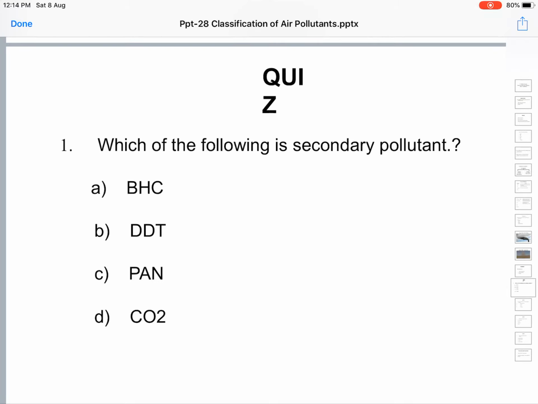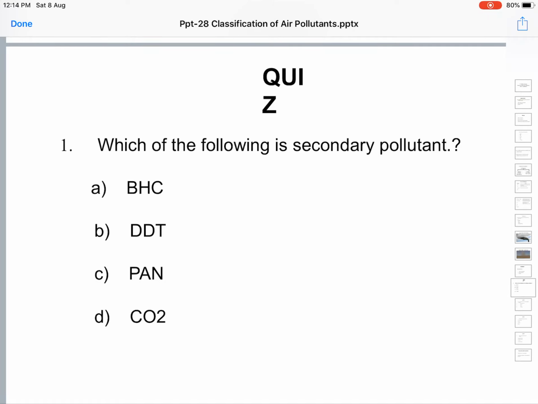Based on how they are formed, we divided pollutants into natural, primary and secondary. In the case of primary pollutants, we know where they are coming from and they remain as such in the environment once they are released.